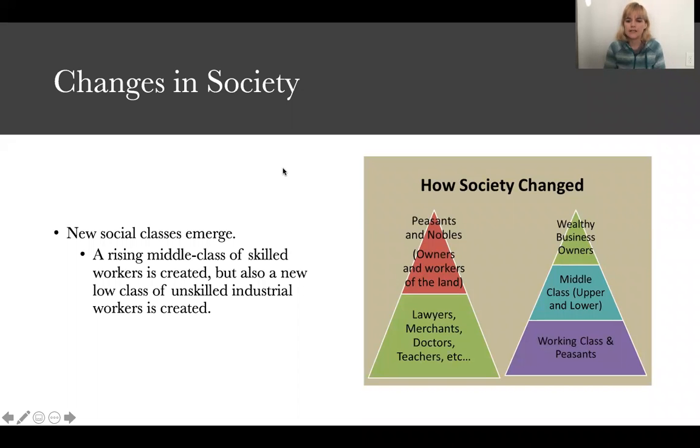So the first thing we see is the emergence of new social classes. You probably remember in my lectures me drawing the nice little triangle and talking about the kings at the top and the peasants and the farmers at the bottom. It's pretty standard throughout period one and period two. You have these social structures in Europe, in Asia, in South Asia, everywhere, in which you have a powerful upper class, this ruling class, and then you have people at the bottom, an underclass, usually made up of peasants, farmers, people who just aren't part of the ruling class.